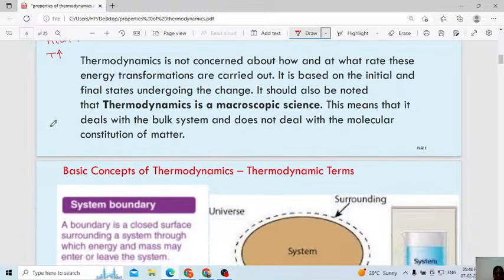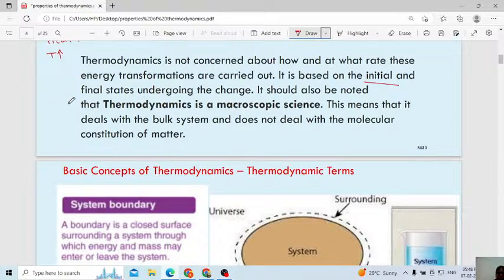Okay. Then next one, thermodynamics is not concerned about at what rate this energy transformation is carried out. It is based on the initial and final states undergoing the change. What is meant by thermodynamics? Mainly what we will study in thermodynamics, we will not consider the quantity of energy transfer.